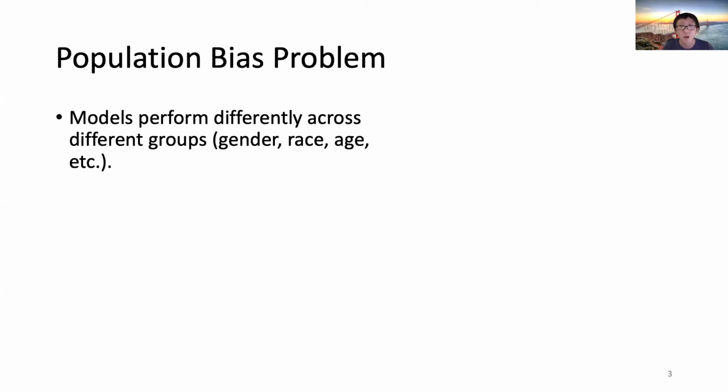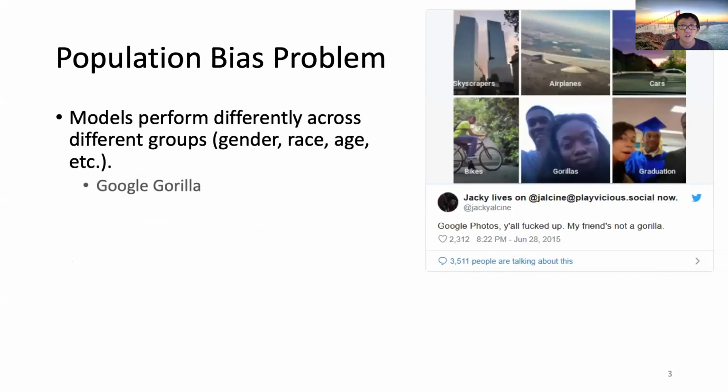The population bias problem indicates the models may perform differently across different groups. In a social science dataset, such a group may be based on genders, races, etc. A well-known example of the population bias problem is Google Gorilla. An early image recognition algorithm released by Google had not been trained on enough dark-skinned faces. When presented with an image of an African American, the algorithm labeled her as gorilla. Although Google very quickly patched the software as soon as the story broke, we think something should have been done beforehand to avoid such a mistake in the first place.